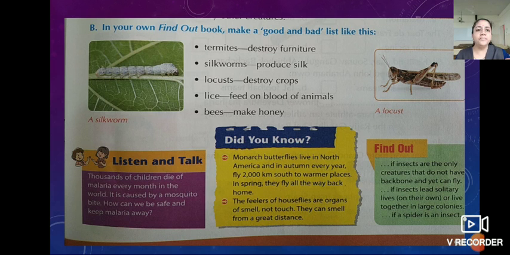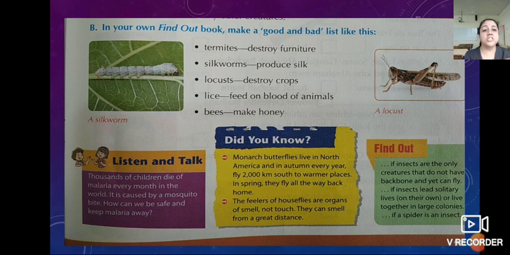Now here, children, make a good and bad list like this. Here insects are given and what they are doing is also given. So we have to identify whether it is a good insect or bad. First one, termites, who destroy furniture. It means it is good or bad? Bad. Silkworms produce silk which is useful for us. Is it good or bad? It is good.